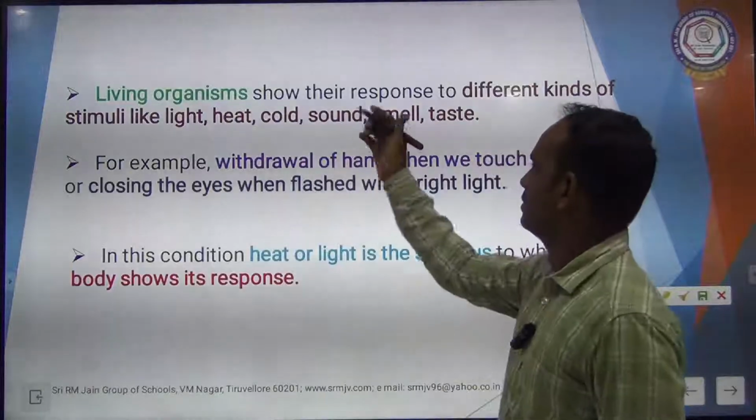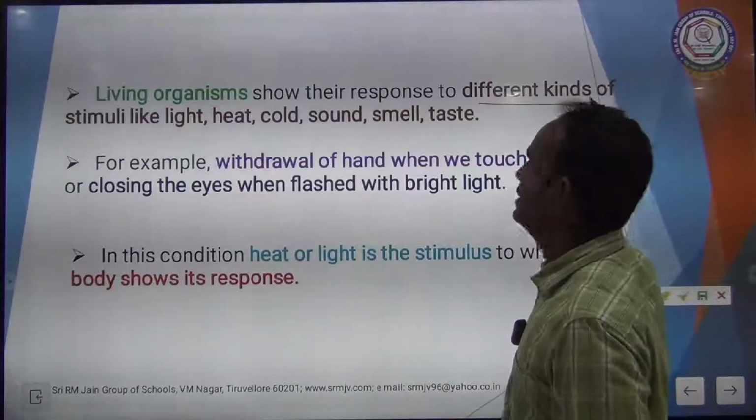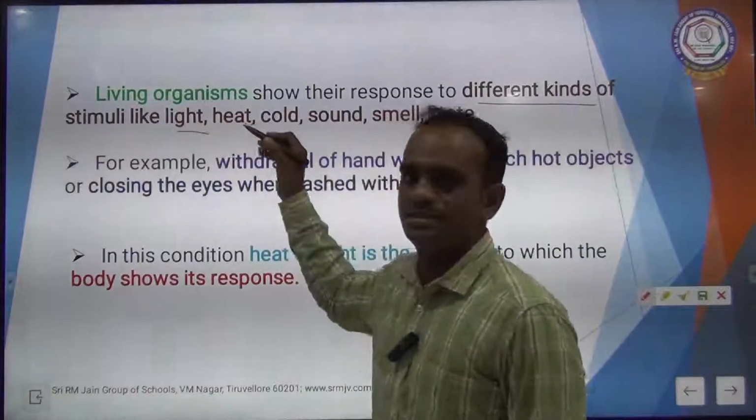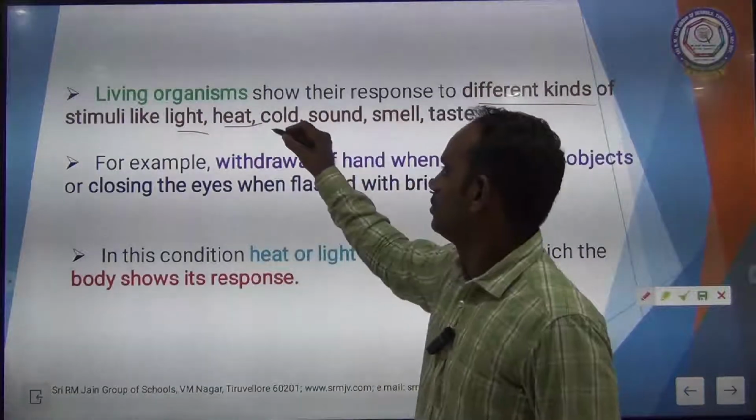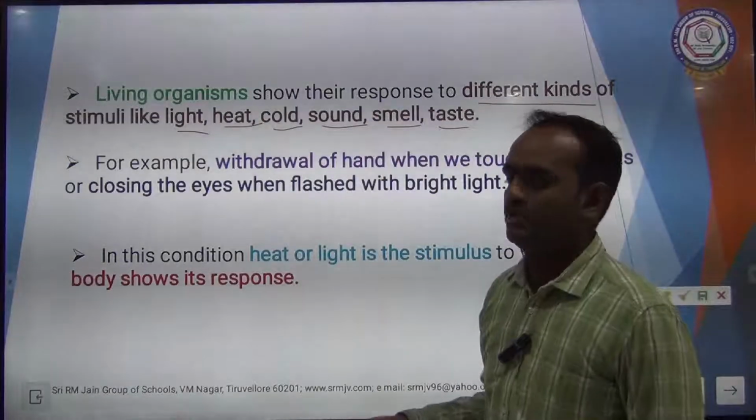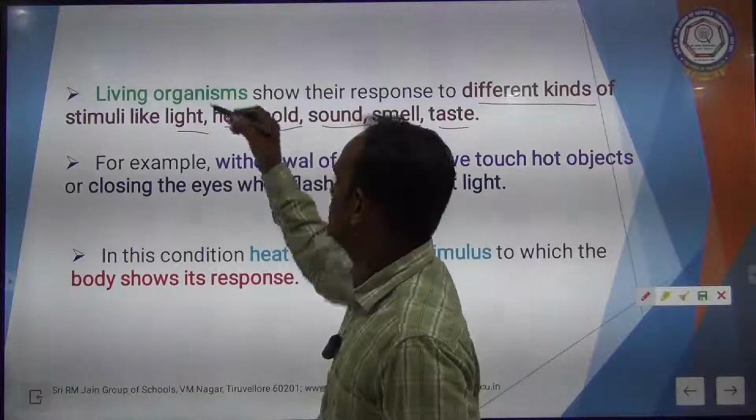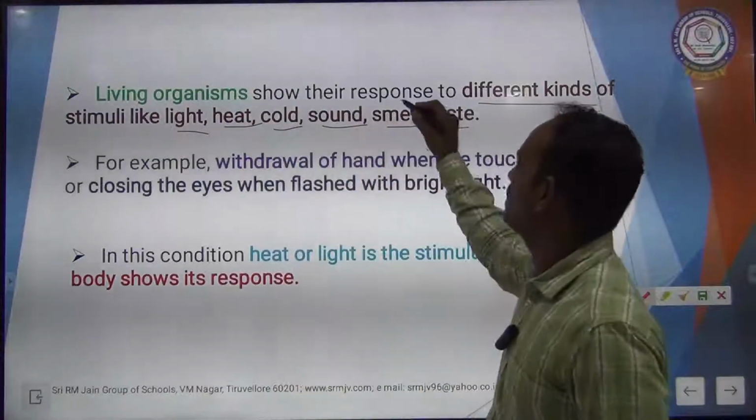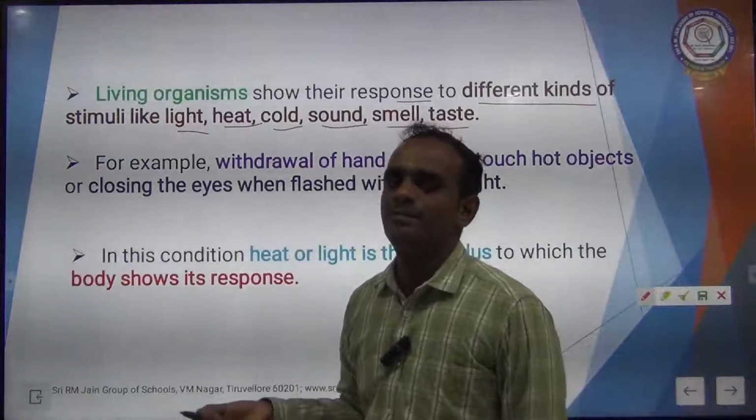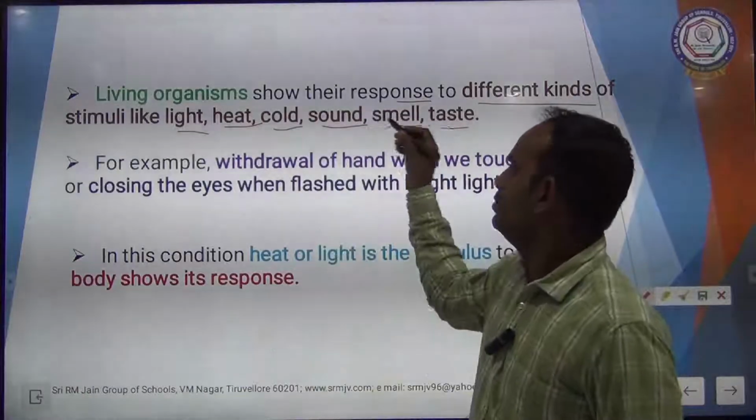So living organisms show their response to different kinds of stimuli, for example light, heat, cold, sound, smell, taste, etc. All living organisms show their response to different kinds of stimuli, for example light, cold, sound, smell, etc.